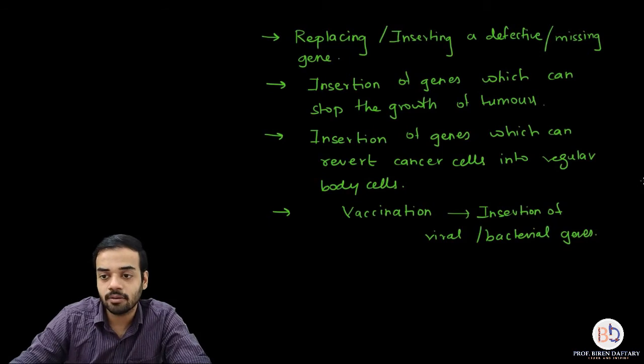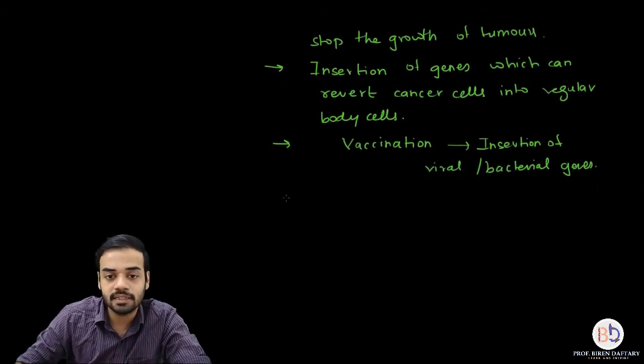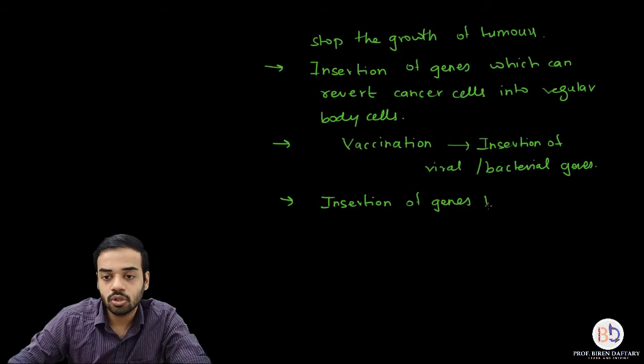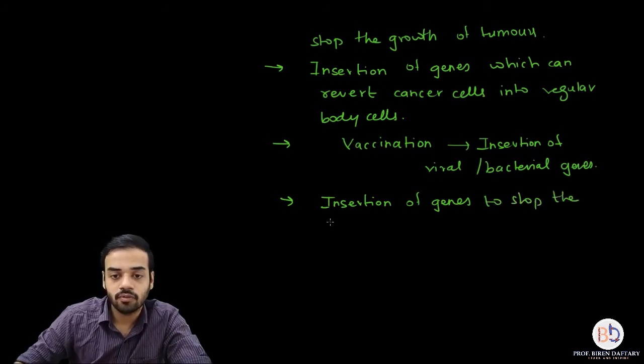Then the next example of gene therapy is insertion of genes to stop the viral replication.